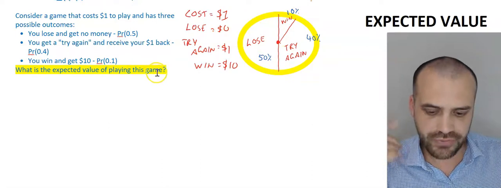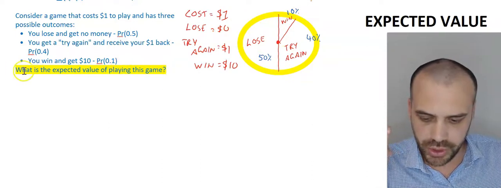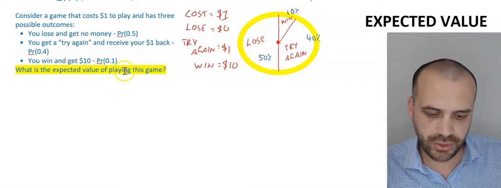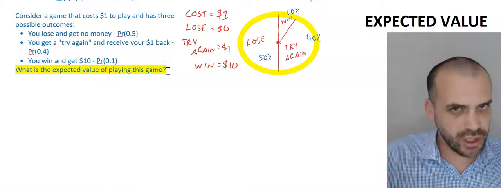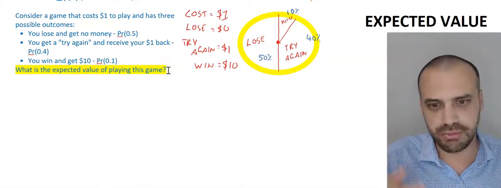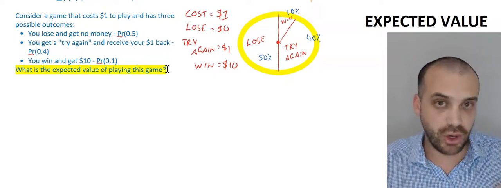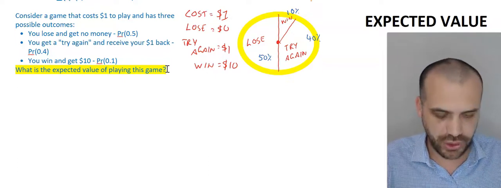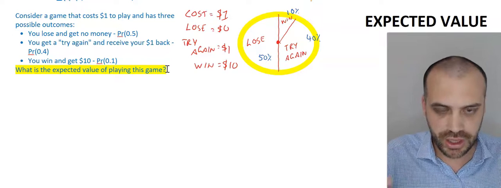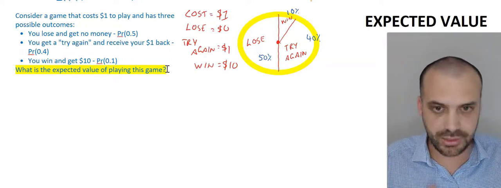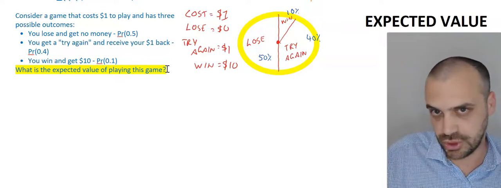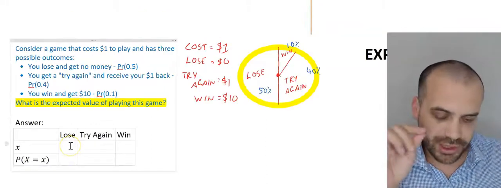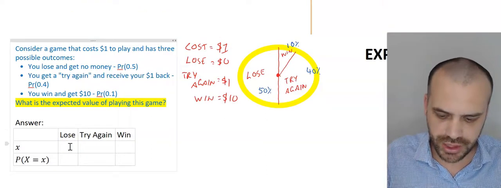And the question that this video is all about is this one. What is the expected value of playing this game? Every time you play this game, how much money would you expect to make on average? We're actually finding a kind of average. Now, we're going to create a bit of a table here, a probability distribution table. Here's my distribution table, and it's a little bit different to the ones that you've seen in the past.